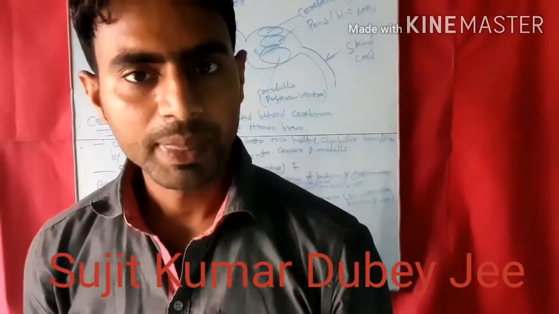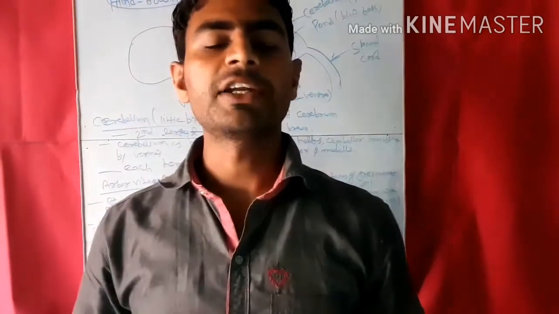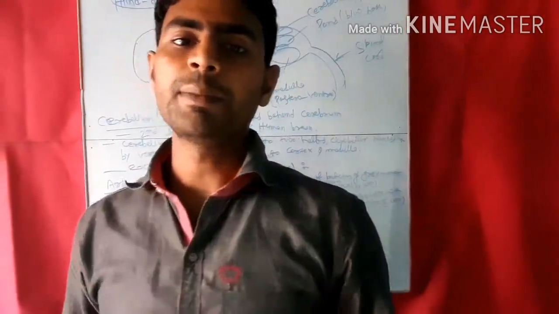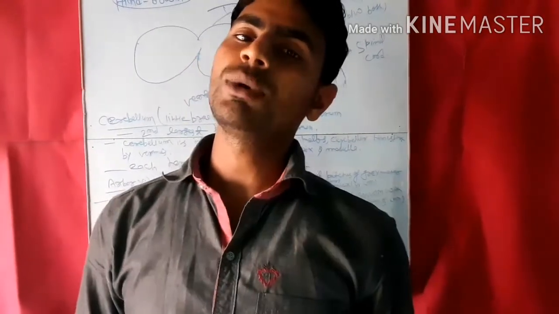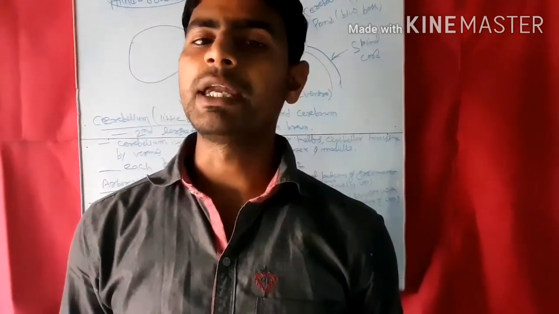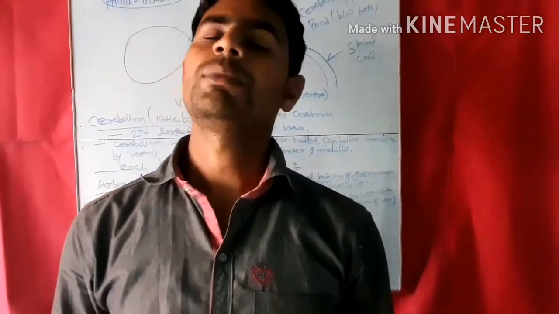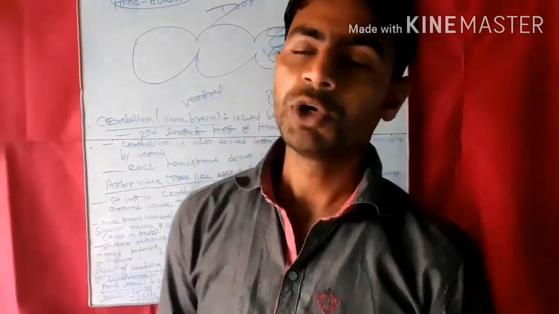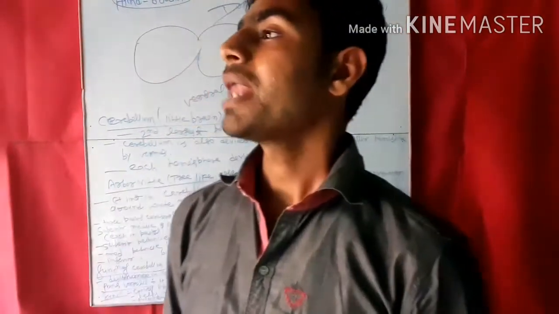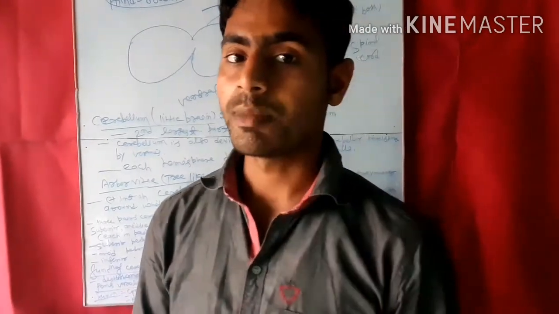Welcome everybody. You know the human brain is divided into three parts: forebrain, midbrain and hindbrain. In the previous classes we have already studied the forebrain and midbrain, and today we will take the knowledge about the hindbrain. This is the first lecture on the hindbrain, and the hindbrain is divided into two parts: myelencephalon and metencephalon.